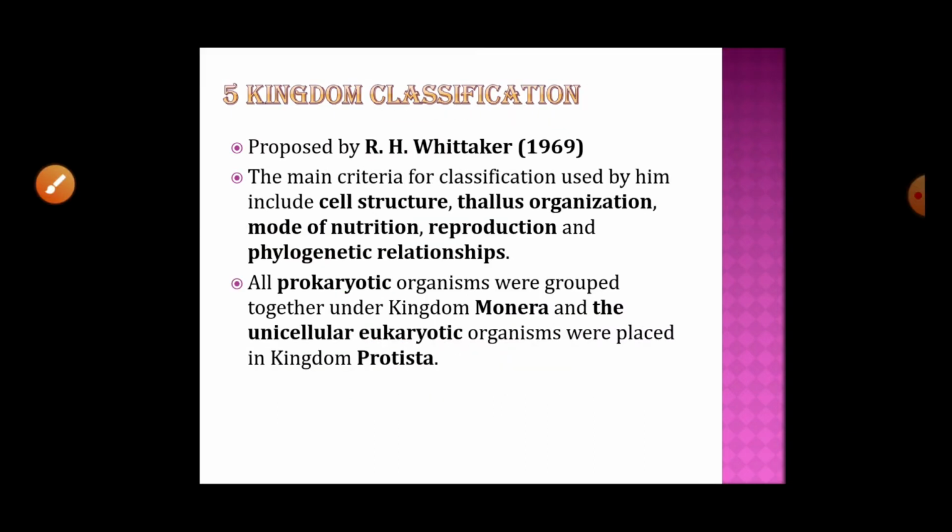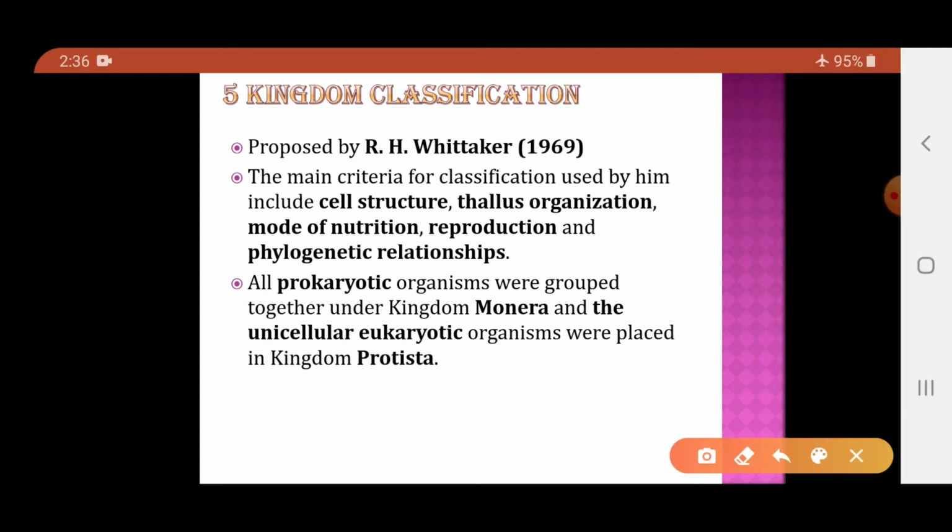The most widely accepted system of classification for the organisms was proposed by R.H. Whittaker, and that system of classification is called the five kingdom classification. Now, the criteria used by Whittaker to classify the organisms were the cell structure and the thallus organization. Thallus basically is the body, so whether the body is multicellular or unicellular.